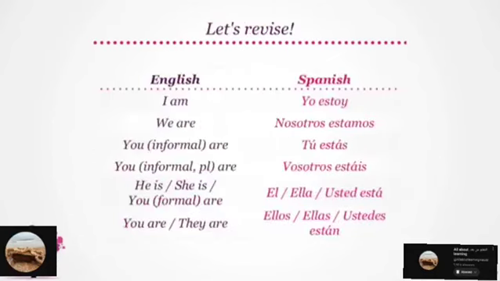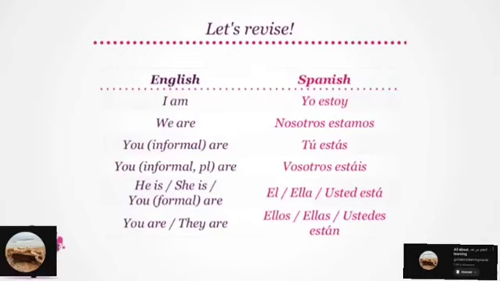Let's revise the forms of estar. I am translates to yo estoy. Try that, please. Yo estoy. We are becomes nosotros estamos. Did you get that? Nosotros estamos. Informally, for singular context, you are becomes tú estás. Can you try that? Tú estás. And informally, its plural form, or you all are, becomes vosotros estáis. Say that, please.